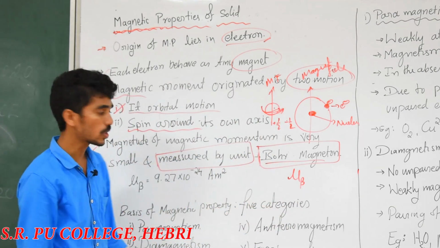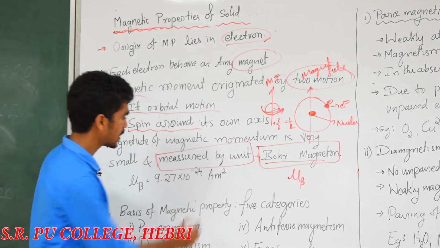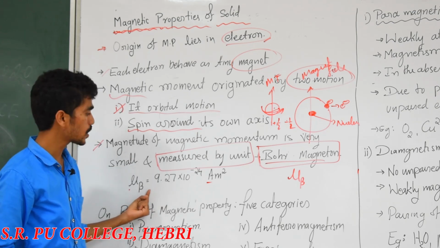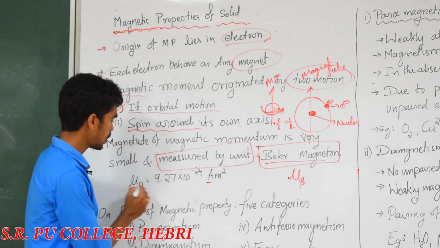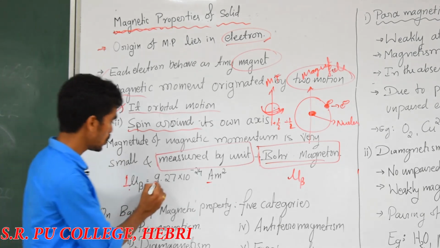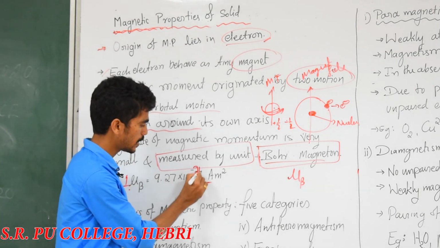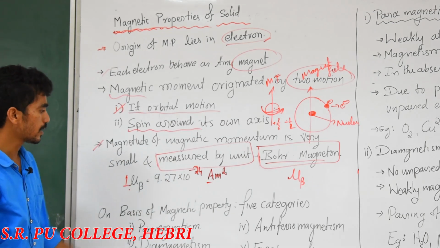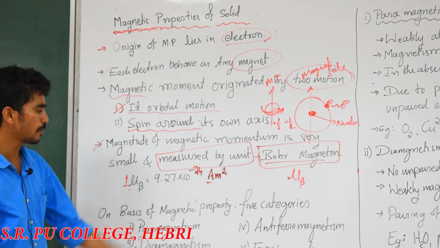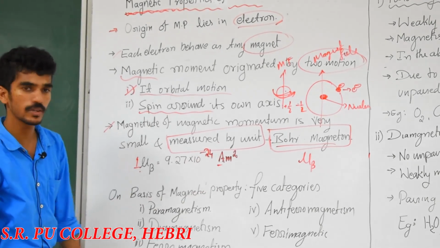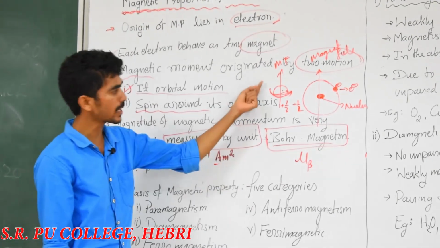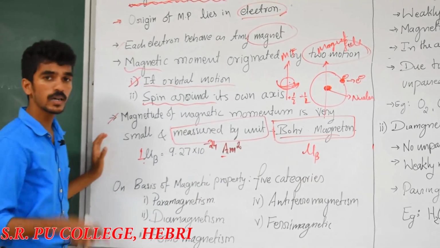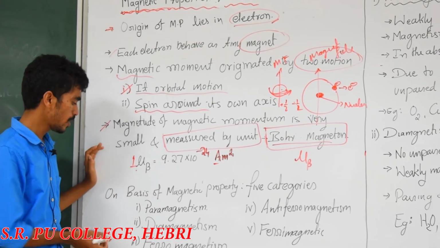The Bohr magneton shows the magnetic property. One Bohr magneton is equal to 9.27 into 10 power minus 24 ampere meter square. So one Bohr magneton value is 9.27 into 10 power minus 24 ampere meter square. For magnetic momentum you can directly say Bohr magneton. We will discuss that in later sessions or upcoming chapters.